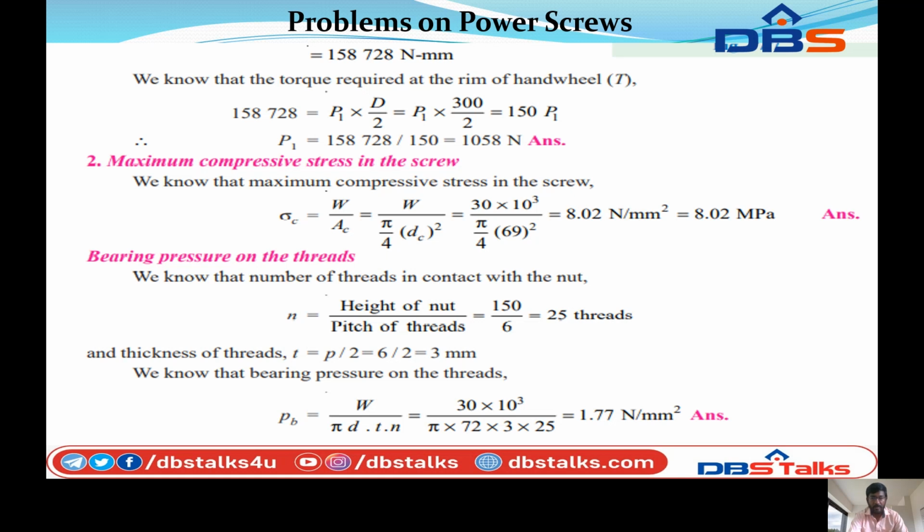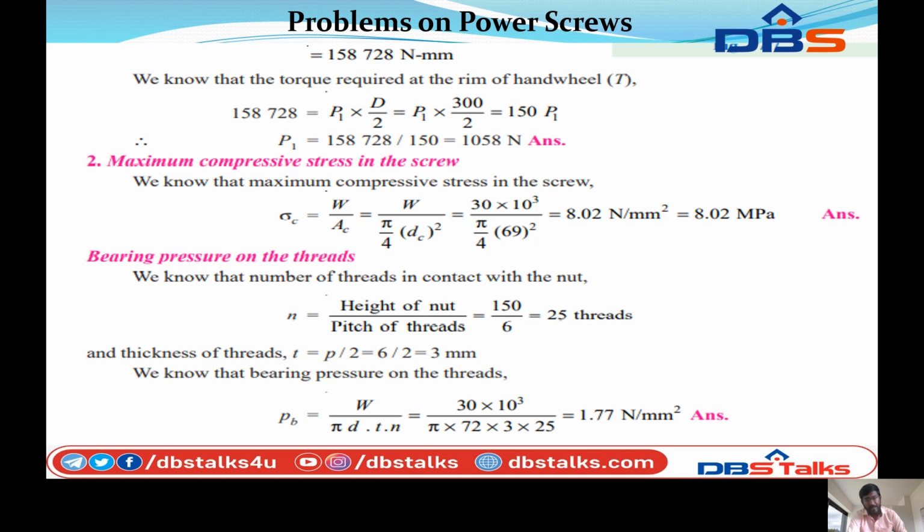We know that the torque required at the rim of the hand wheel T is equal to 1,58,728, that is equal to P1 into D by 2, that is P1 into 300 divided by 2, equal to 150 into P1. Therefore P1 is equal to 1,58,728 divided by 150, that is equal to 1058 newtons. Therefore the force P1 is equal to 1058 newtons.